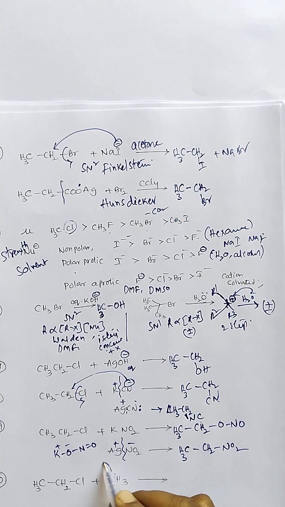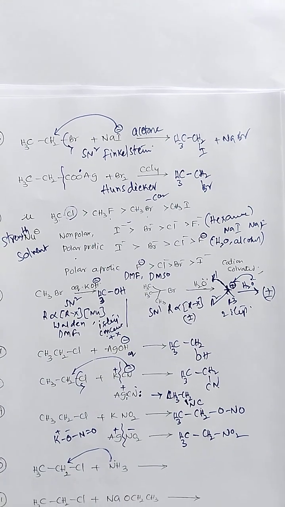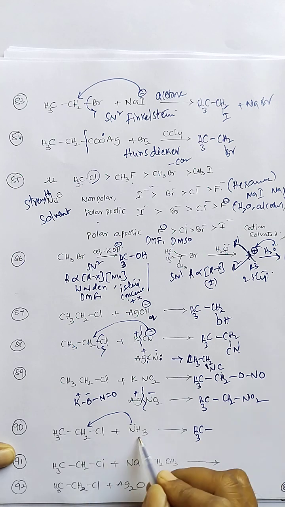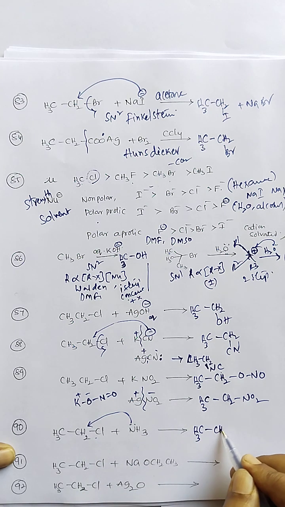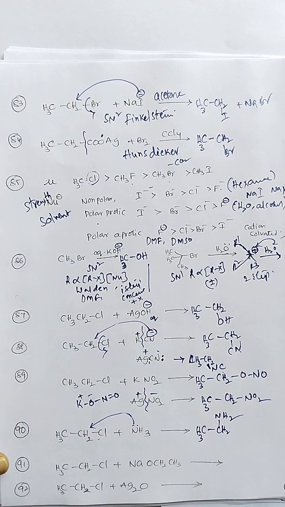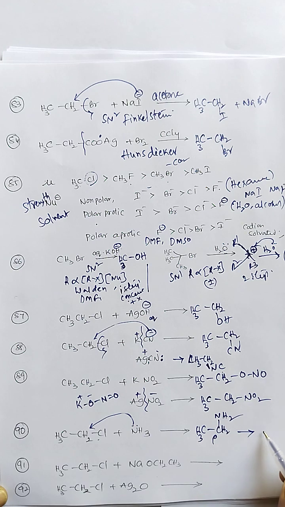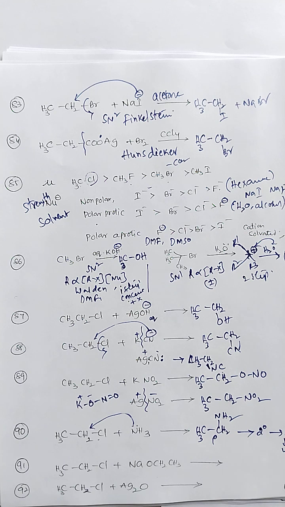Here is another SN2 type reaction, ethyl chloride reaction with ammonia. Hydrogen from here and Cl will be removed as HCl, to give ethylamine, a primary amine. If you provide further ethyl chloride, a secondary amine and then a tertiary amine, and like that a quaternary amine, are formed; this depends upon the stoichiometric ratios of the reactants.